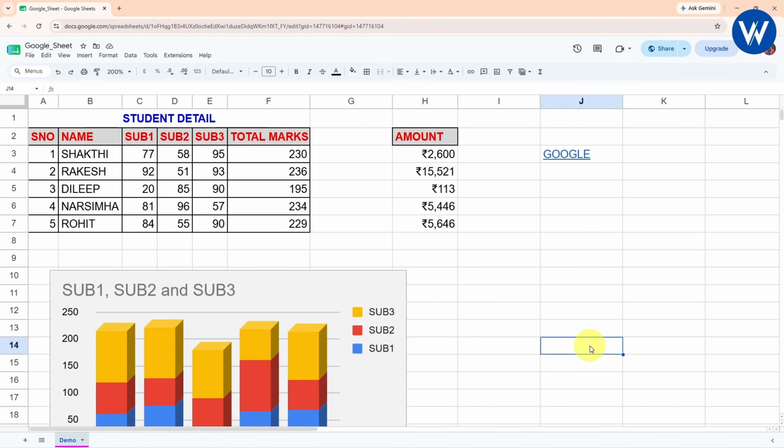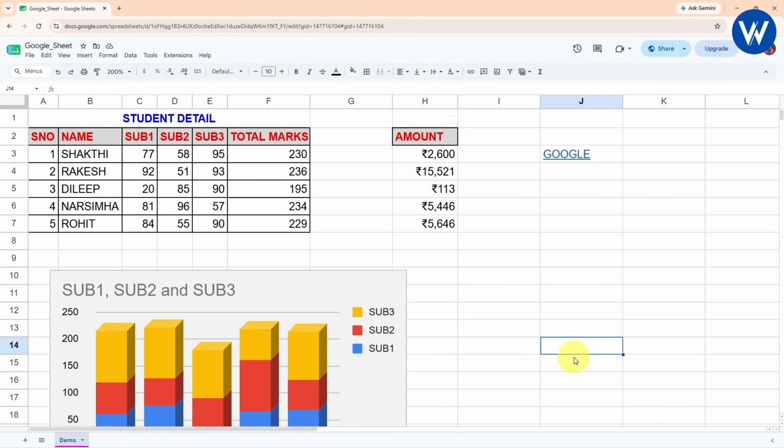Now let me tell you guys what is the benefit of sharing this Google Sheet. Basically, the mail ID which I have entered, that person and the person who is working on this particular sheet, which is I, we both can work on this same Google Sheet. So whatever changes either he is making or I am doing, it will update automatically in both the sheets, which is completely amazing.